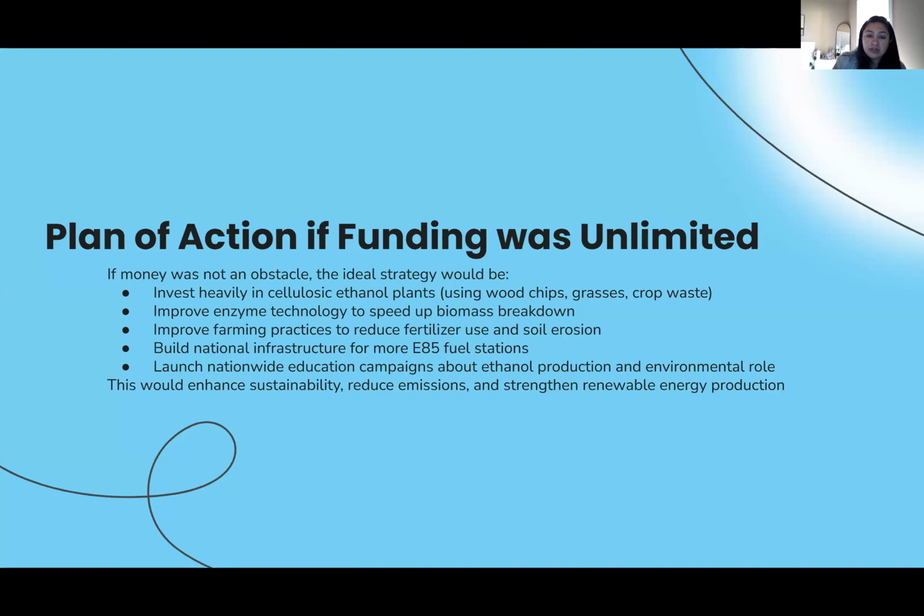Plan of action if funding was unlimited. If money was not an obstacle, the ideal strategy would be to invest heavily in cellulosic ethanol plants, improve enzyme technology to speed up biomass breakdown, improve farming practices that reduce fertilizer use and erosion, build national infrastructure for more E85 fuel stations,